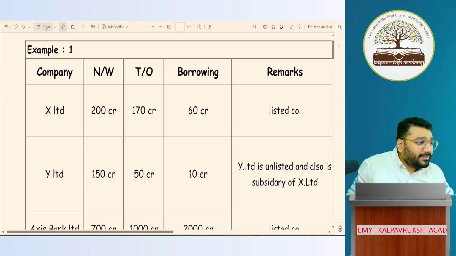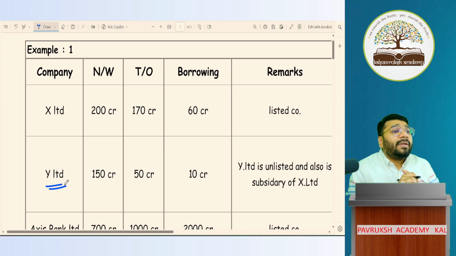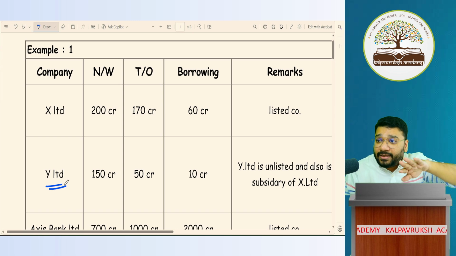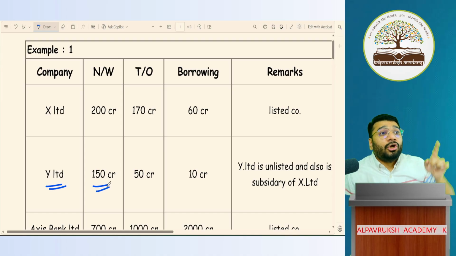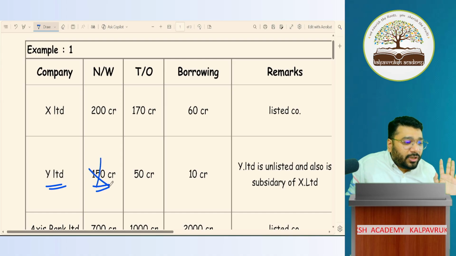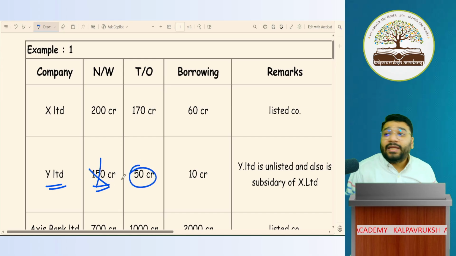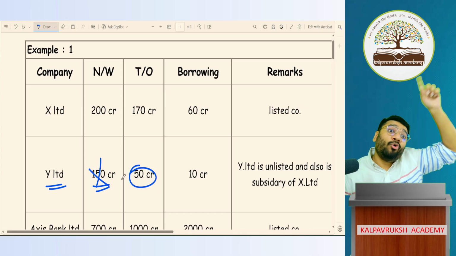Why Limited company. A limited company, is it listed or unlisted? We don't know. The question should tell us. Limited company is public limited. It can be listed, it can be unlisted also. We have to wait. Net worth 150 crores. 250 crore and above is a super big company. This is not, so it's not a super big company. Turnover 50 crore. For me to be a big company, my turnover should be more than 250 crore.